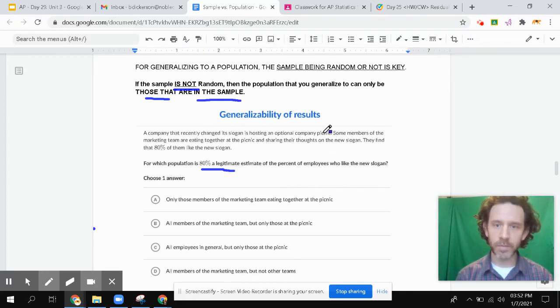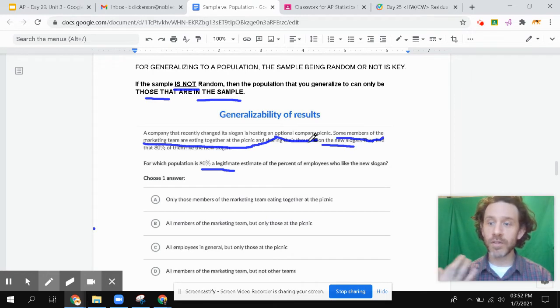So let's go back to the word problem. It says here that some members of the marketing team are eating together at the picnic and sharing their thoughts on the new slogan. Okay, some members. Were those members chosen at random? No, there's no word like saying that they were randomly selected. So that's not there. The only people talking about this new slogan were those members of the marketing team that were eating together at the picnic. That's it. All right. So that's the only people that we can have our results go to. They were not randomly selected.